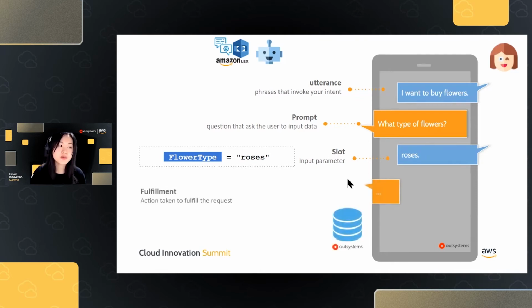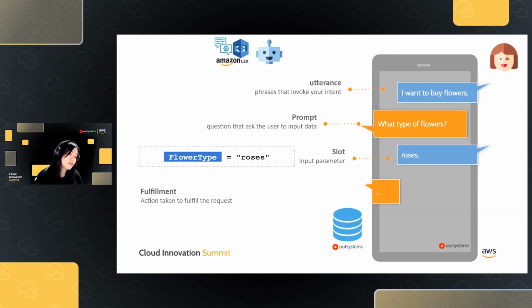After that, that's where we would now want to do our fulfillment. A fulfillment is essentially the activity that we want to do to fulfill a specific request on the backend system. In this case, I want to be able to save my data into an OutSystems database, which is the type of order that my customer wants to do.